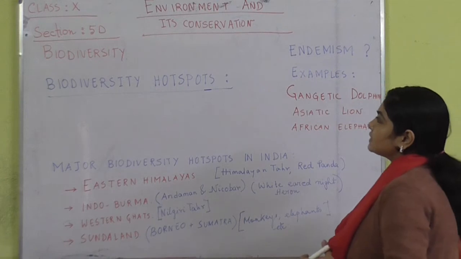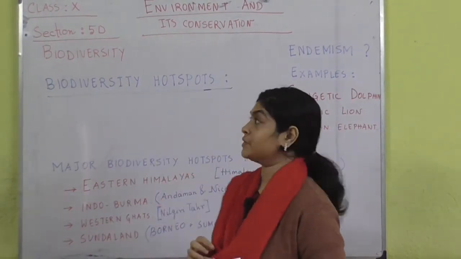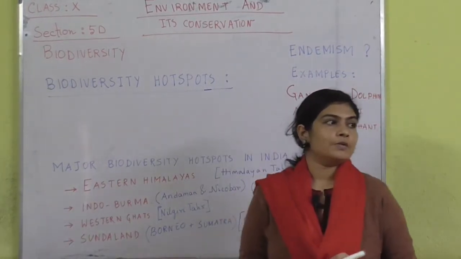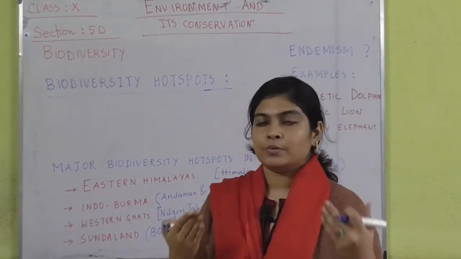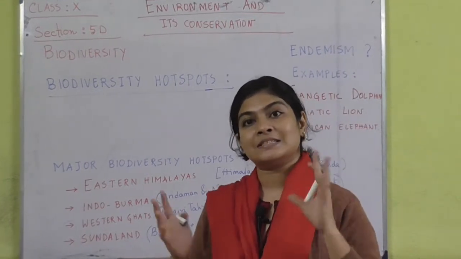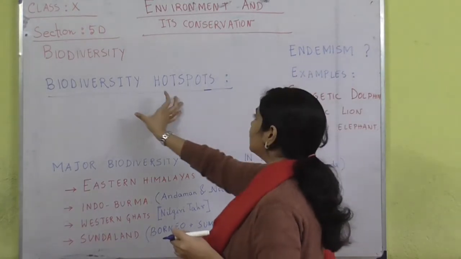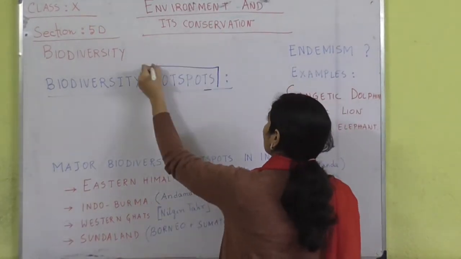So today we are starting the next part of the biodiversity and conservation, our last chapter, that is biodiversity hotspots. Last day we came to know about the basic idea about biodiversity and its threats, right. So now we have to know about this specific thing which is known as hotspots.